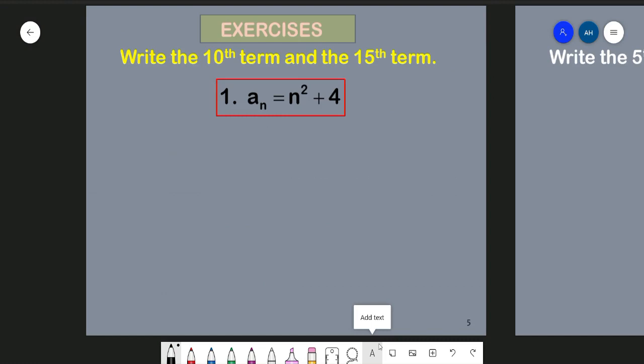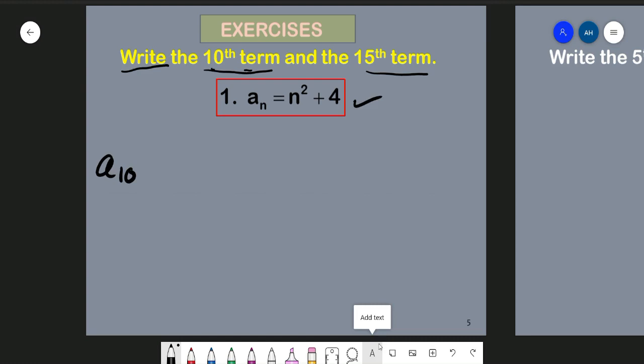The problem is asking us to write the 10th term and the 15th term. We want to write down the 10th term, that is A10, term number 10. We are given the formula for the nth term. We just follow this formula and substitute n equal to 10.